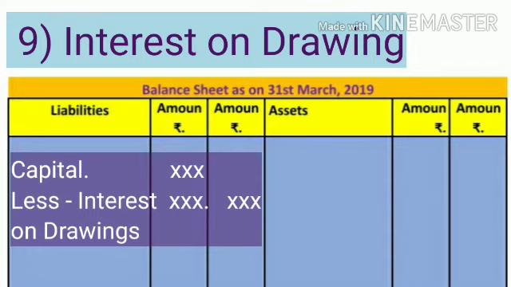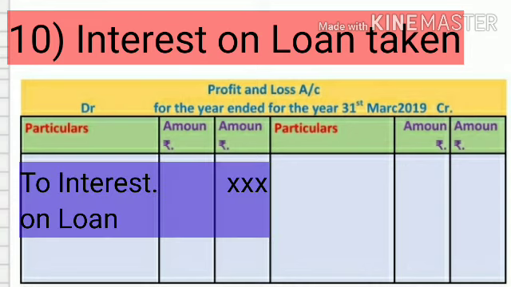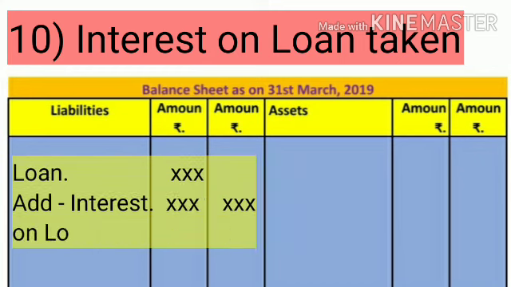Next, interest on loan taken. First effect of this adjustment, show on debit side of profit and loss account interest on loan, and second effect, add in loan taken on the liability side of balance sheet, that is loan taken plus interest.